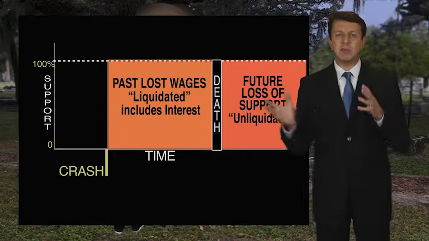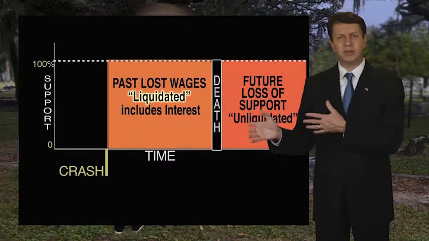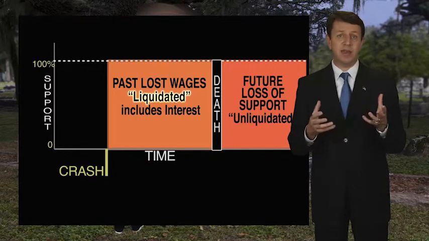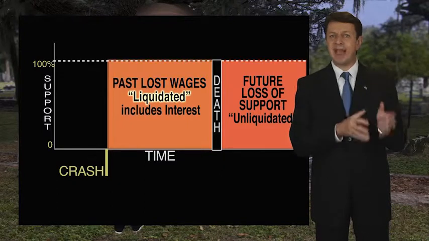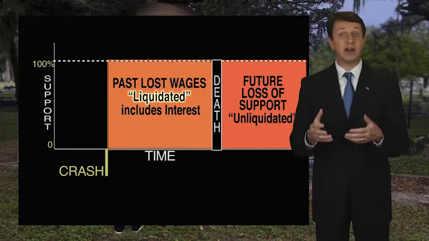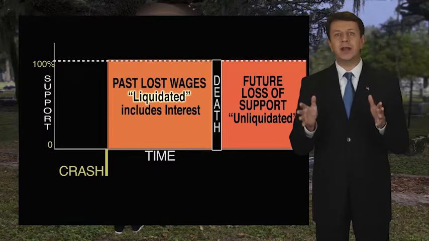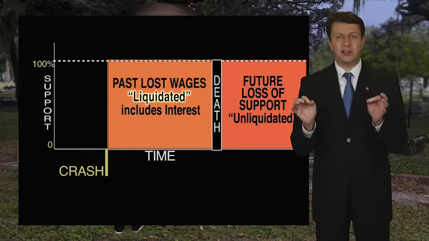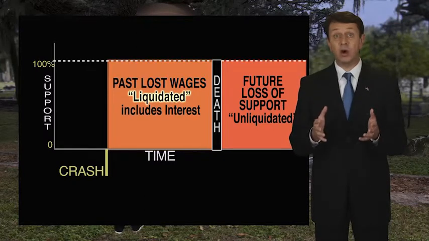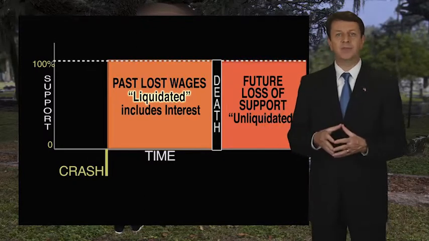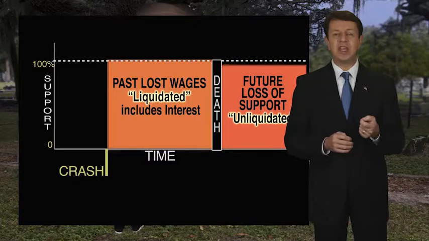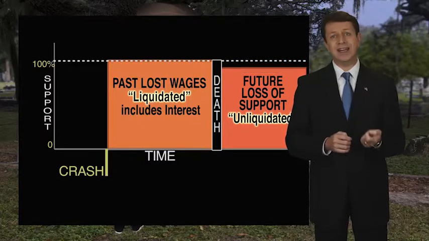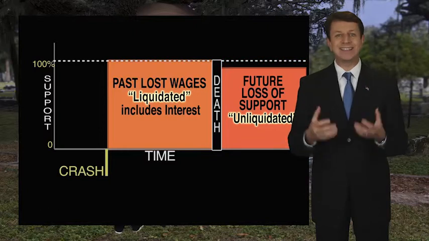So why does the law say past loss of support with interest? Well, the way the law looks at this claim, this would be a liquidated damage claim. In other words, since it can be calculated to an exact amount, it is therefore liquidated, and the loss is what it is. There's no discretion on the past lost wages. So therefore, you are entitled to interest on the money. But in comparison with what are called unliquidated damages, you cannot collect interest for the unliquidated damages. Unliquidated essentially means to be determined.